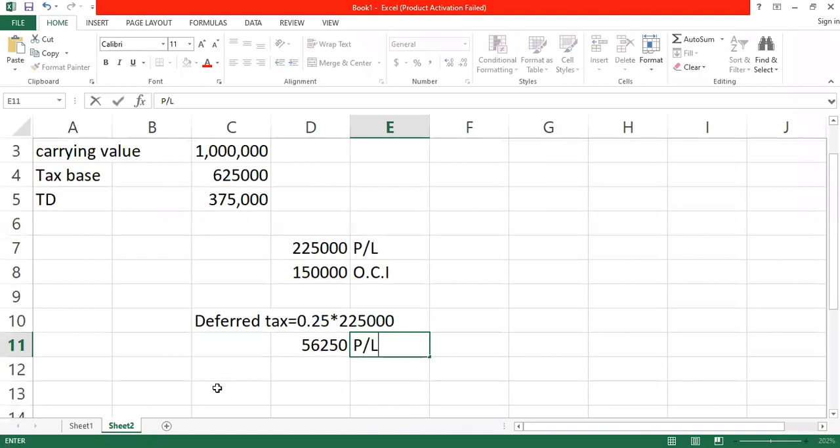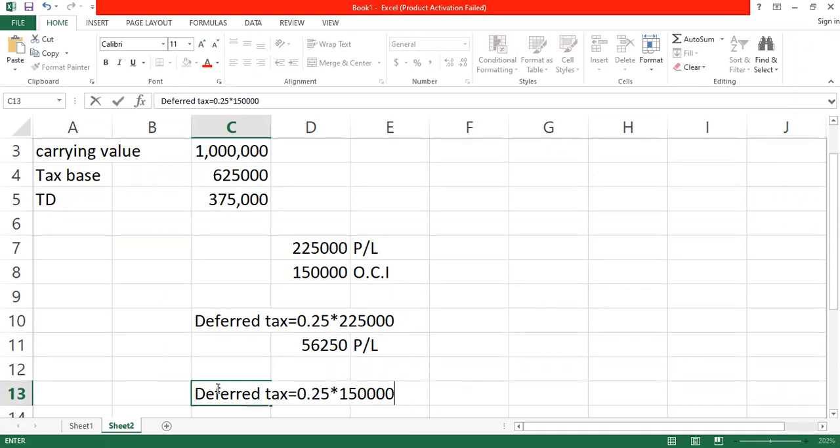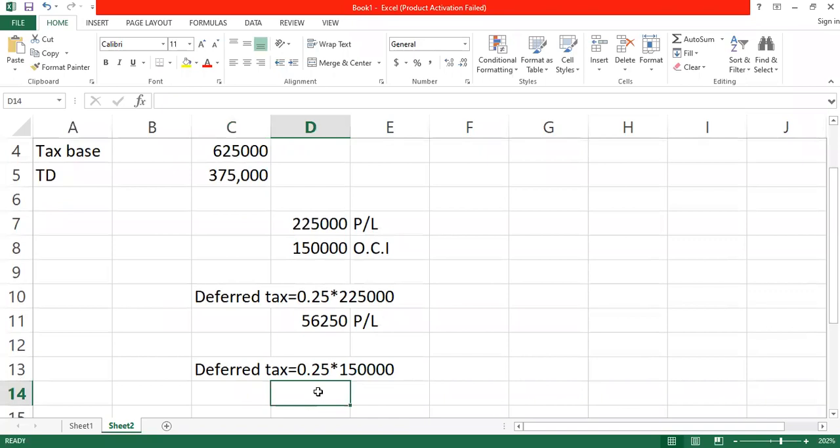Let's calculate the one relating to other components of equity, other comprehensive income. It will be 0.25 times 150,000, and that will give us 37,500.